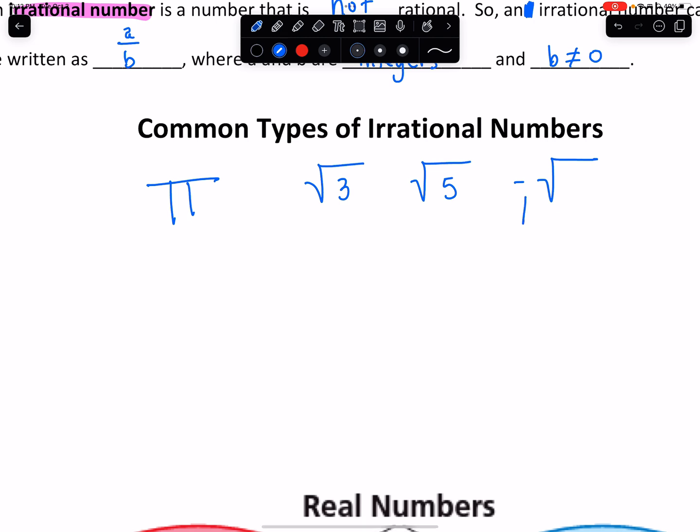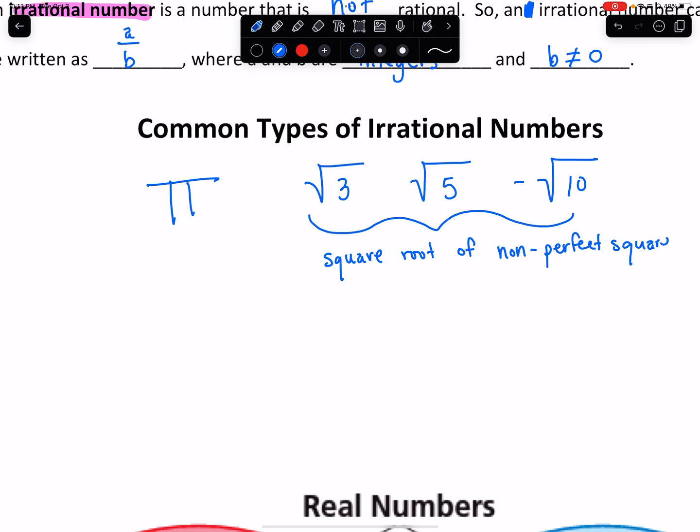Notice how the negative is on the outside of the radical. So the negative square root of 10. So anytime you take the square root of non-perfect squares, numbers that are not perfect squares, you're going to get those types of irrational numbers, those decimals that never end and they never repeat.